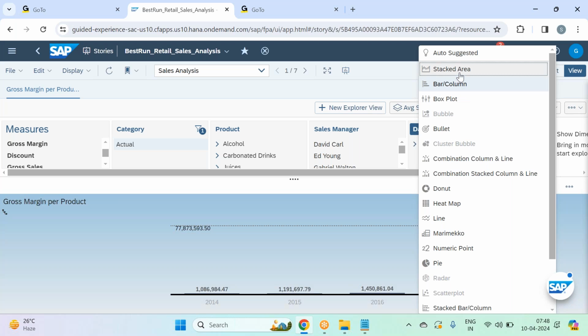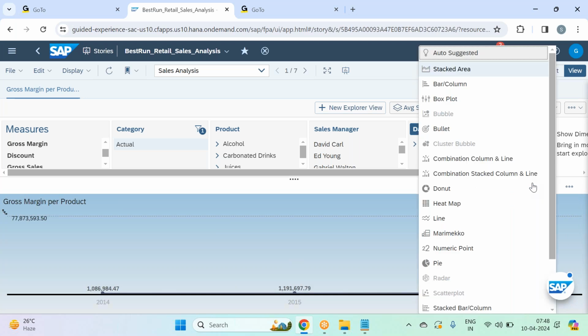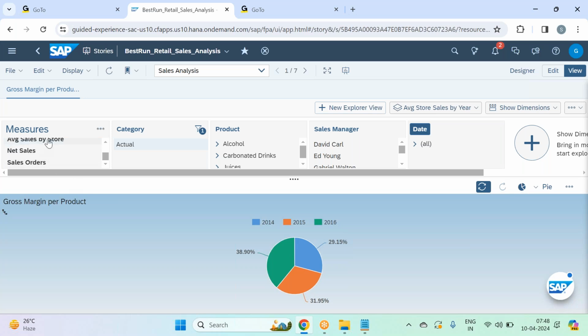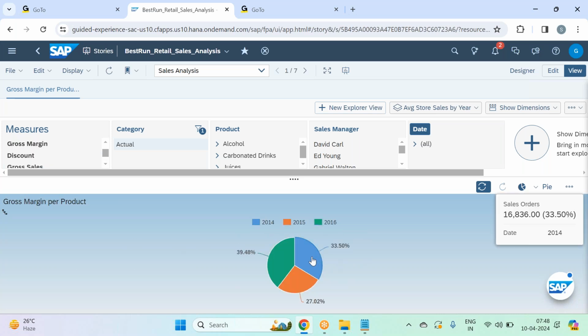Maybe you can choose the different column also, stacked area. Right. Average sales in 2014, 2015. This is not the right chart. I'm just going for different types of charts. You can choose the type of chart also. Not the average sales. I'll go gross sales only, guys, not average sales by store. I say number of sales orders created in different years. This is better.